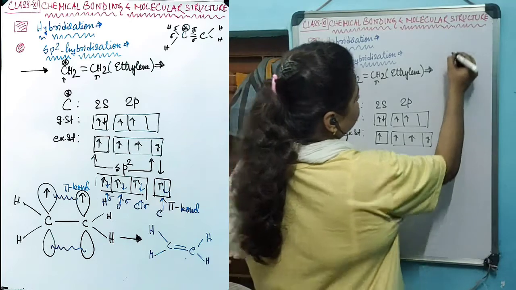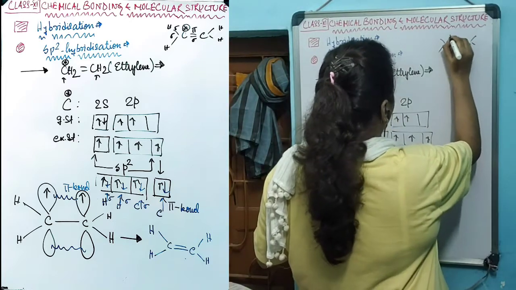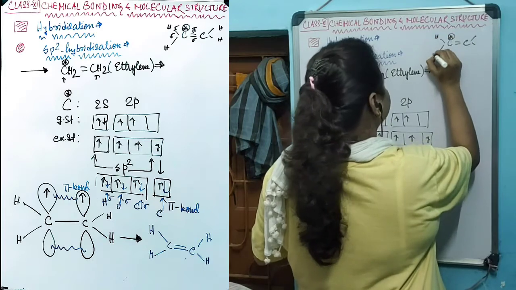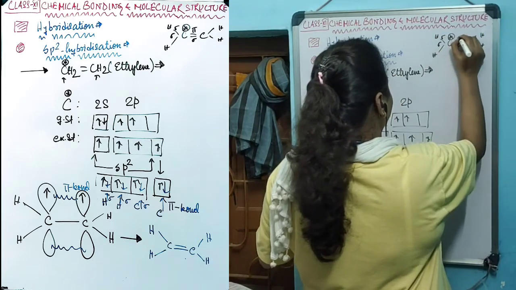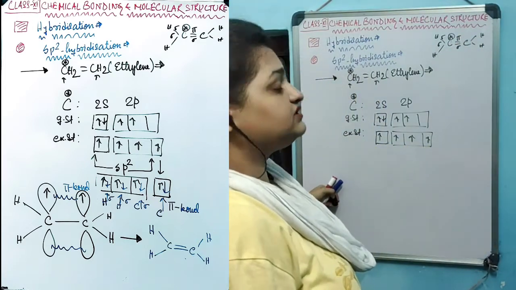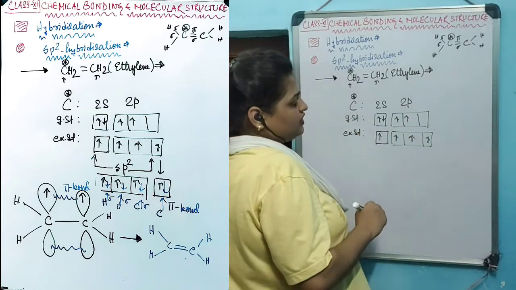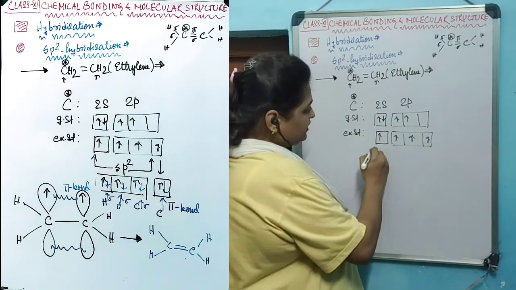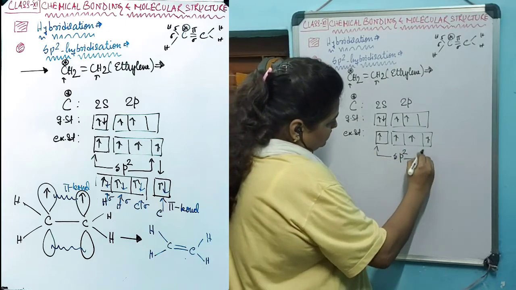Now, how many sigma bonds is this starred carbon forming? With hydrogen, 2 sigma bonds, and another sigma bond and a pi bond. So this carbon with a star has 3 sigma bonds. So to do the hybridization, we need to combine only 3 orbitals, that is s and 2 p.